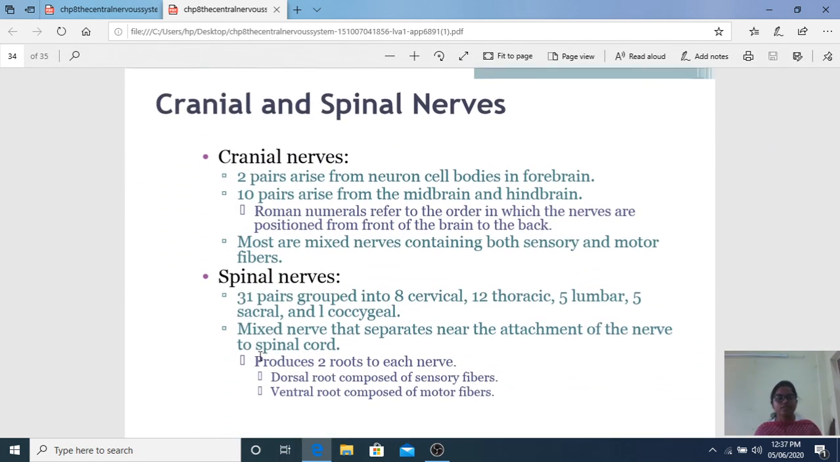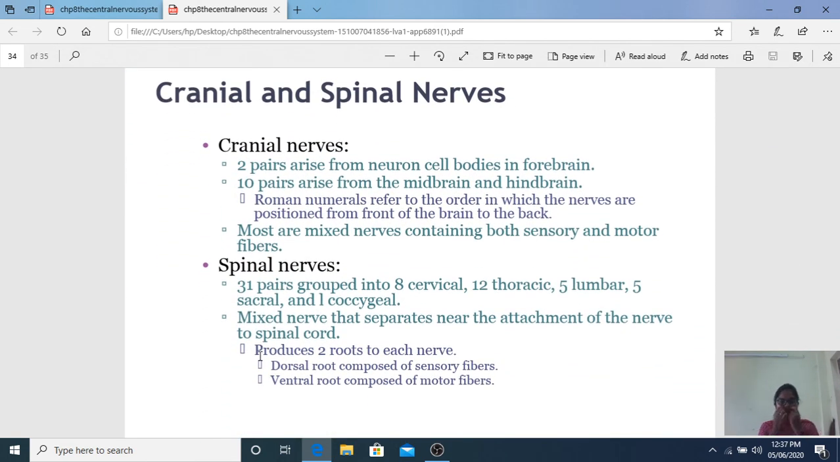Coming to the cranial nerves. What do the cranial nerves do? I told you there are two pairs arising from cell bodies in the forebrain. They are the olfactory and optic nerves, and the others are from the midbrain and the hindbrain, which are mixed nerves, motor and sensory.